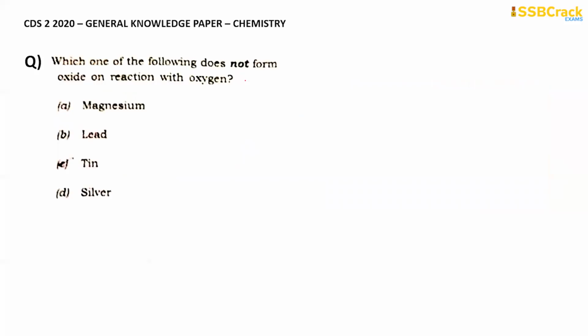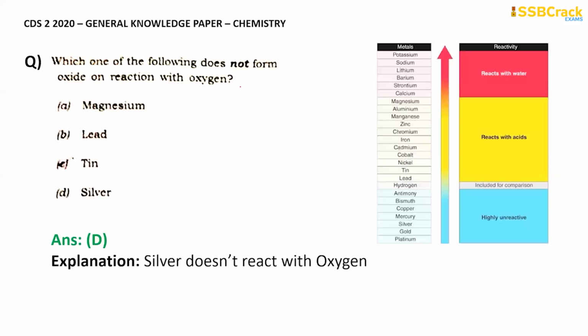Next we have, which one of the following does not form oxide on reaction with oxygen? See, if a thing is not forming oxide when reacting with oxygen, that means its reactivity is very low. So for that we'll have to see the reactivity series. In this question you have the reactivity series, and these group of metals are highly unreactive. So we have only one metal out of all the series which I'm showing here. So silver will be the correct option because it has the lowest reactivity, so there will be no formation of oxide here. So that's why the correct option for this will be silver.